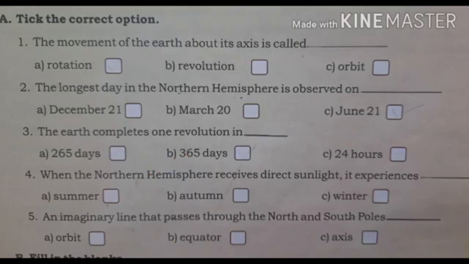Fifth question, an imaginary line that passes through the north and south poles dash. Option A, orbit. Option B, equator. And option C, axis. Yes, the answer is option C, axis. Children, an imaginary line that passes through the north and south poles is the axis.